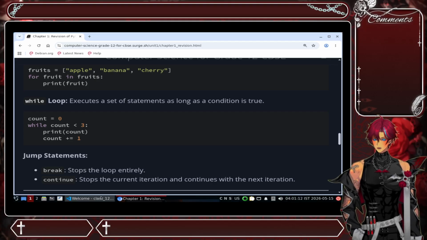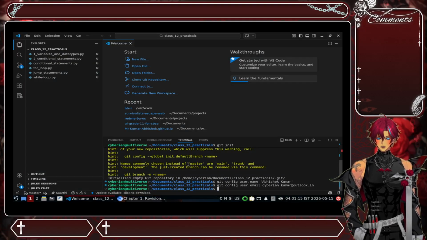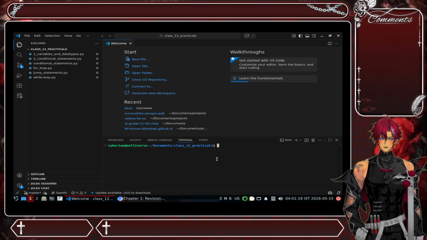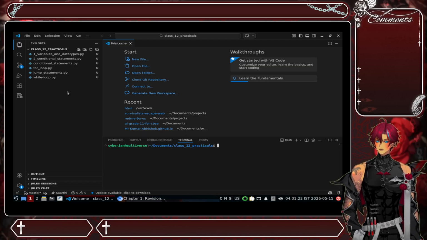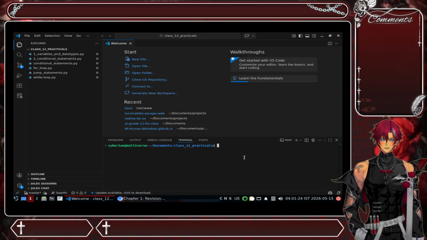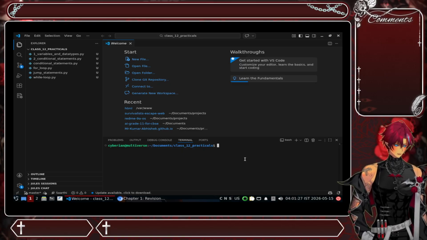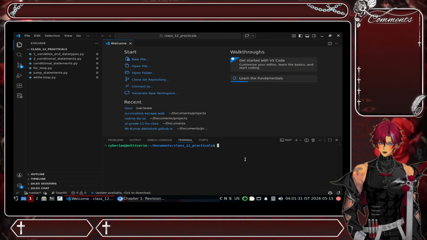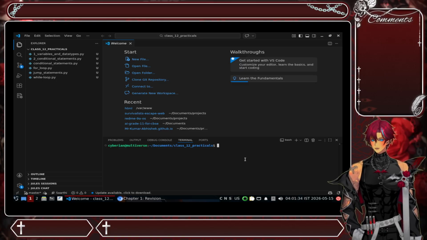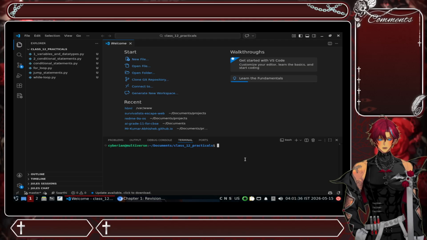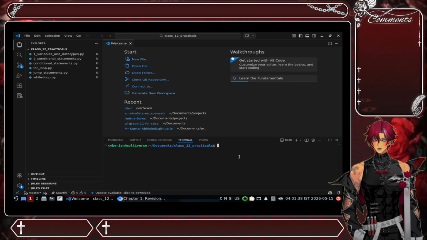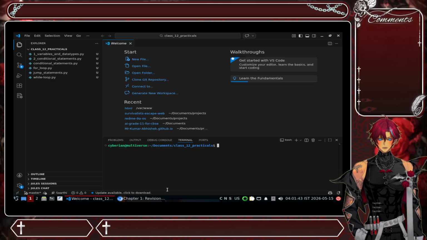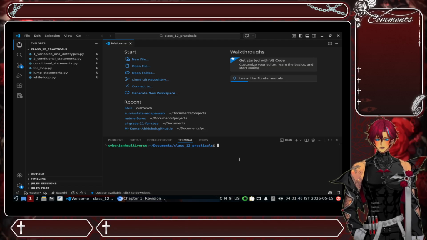Now to do this, we will actually use VS Code this time. We are going to use VS Code rather than IDLE because it will be more viable. If you are using VS Code, it will be better to do practicals later on, like the big projects. So that is why we are going to use VS Code in this one, and ideally we are going to phase out from IDLE. So that is one thing in here.